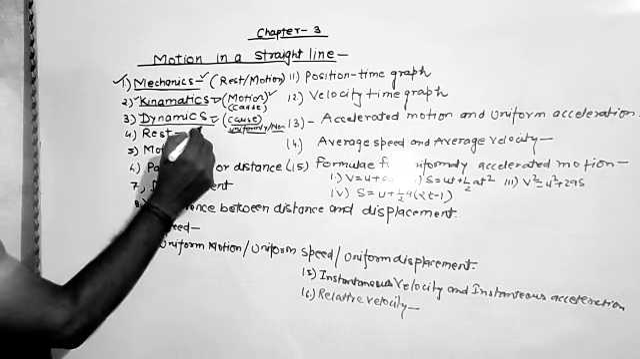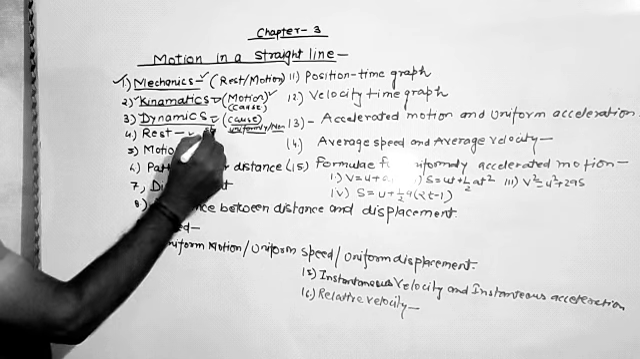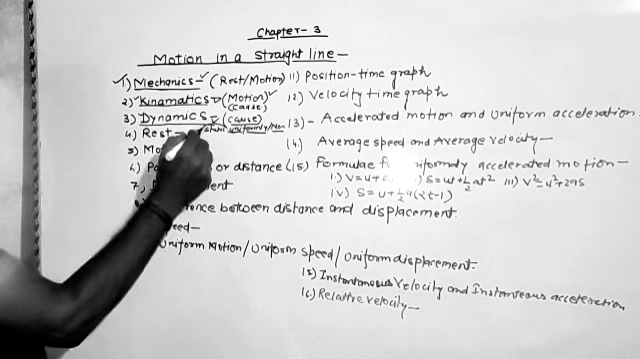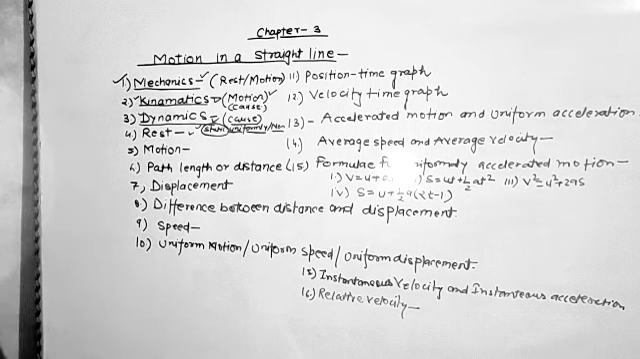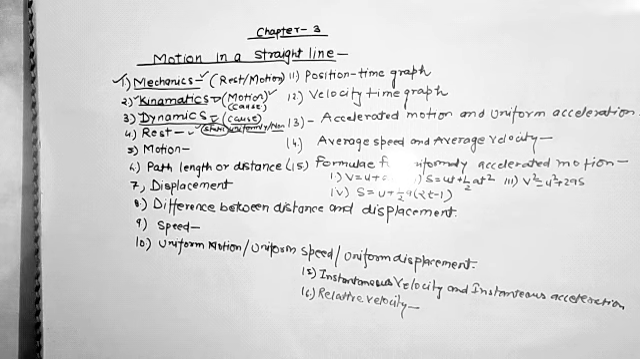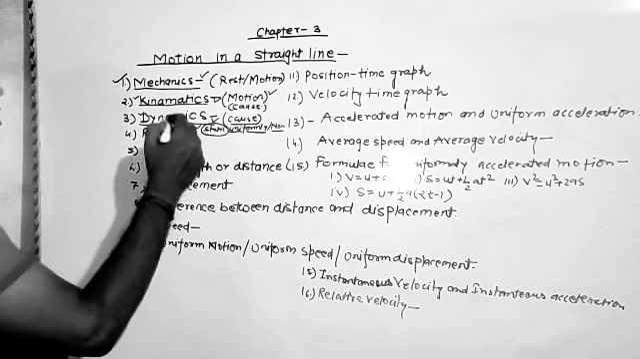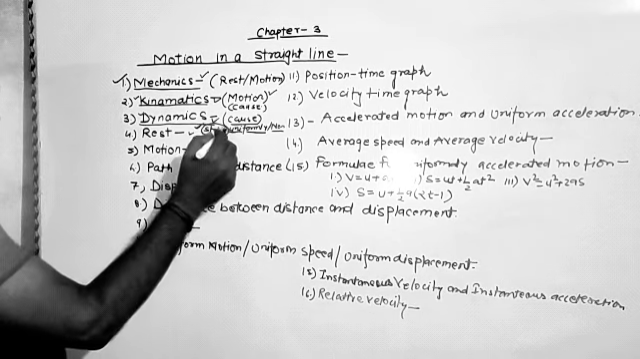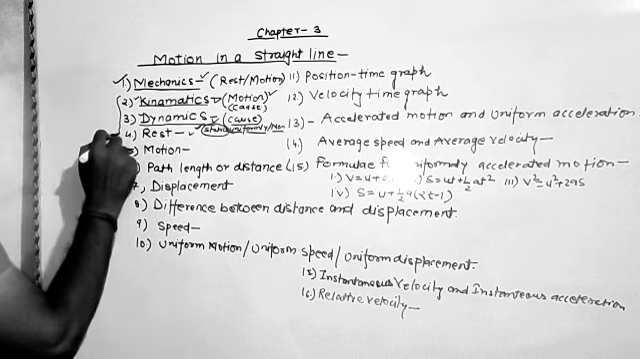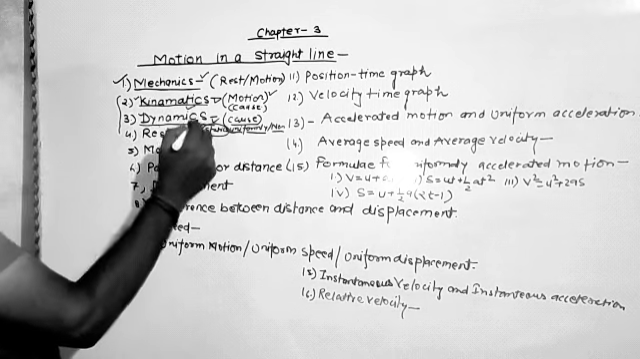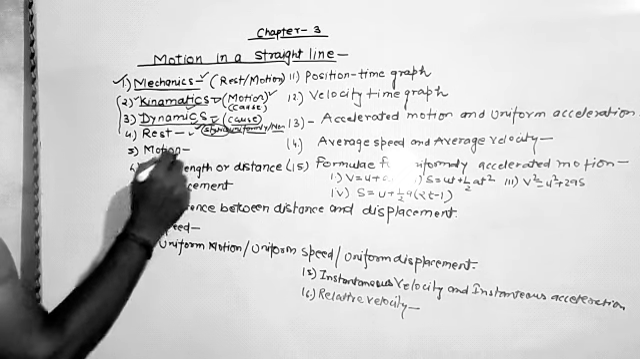Another branch is statics also. So what is statics? Statics means rest. When we are discussing an object that is positioned at rest, then we are reading another branch of mechanics, that is statics. So here are the three branches of mechanics: kinematics, dynamics and statics.